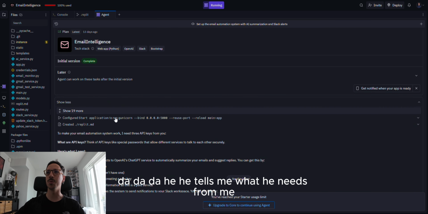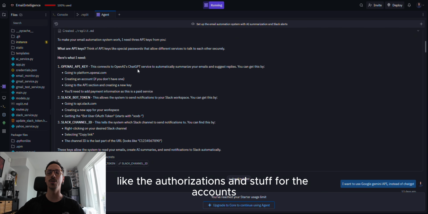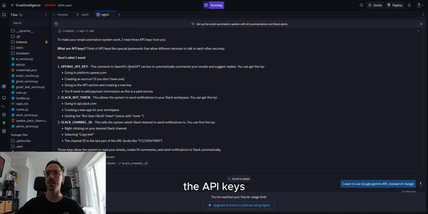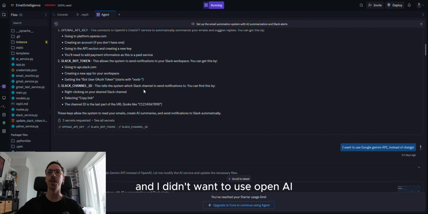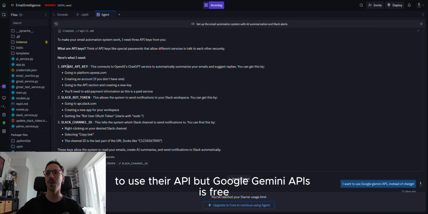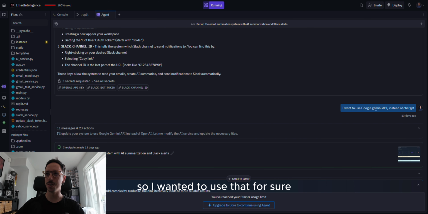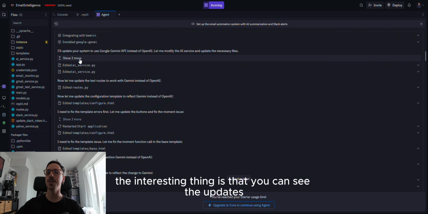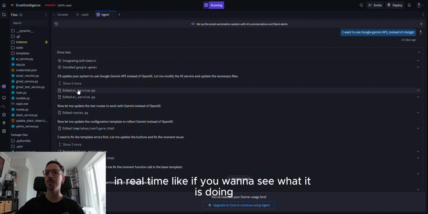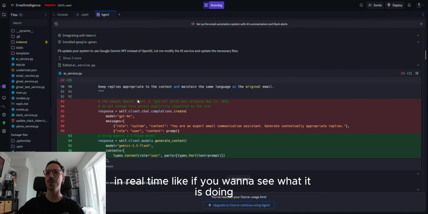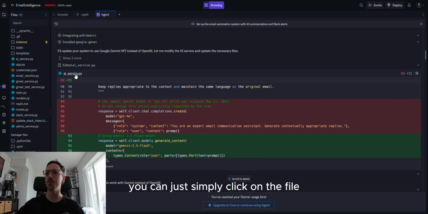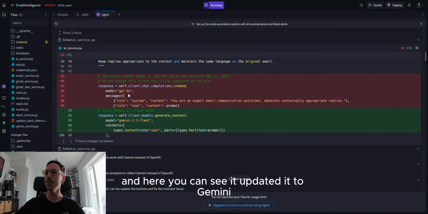It tells me what it needs from me: the authorizations for the accounts, the API keys, the bot token from Slack where I want to receive the message. I didn't want to use OpenAI because it makes me pay to use their API, but the Google Gemini API is free, so I wanted to use that for sure. And it immediately updated it. The interesting thing is that you can see the updates in real time. If you want to see what it is doing, you can just click on the file, and here you can see it updated it to Gemini.